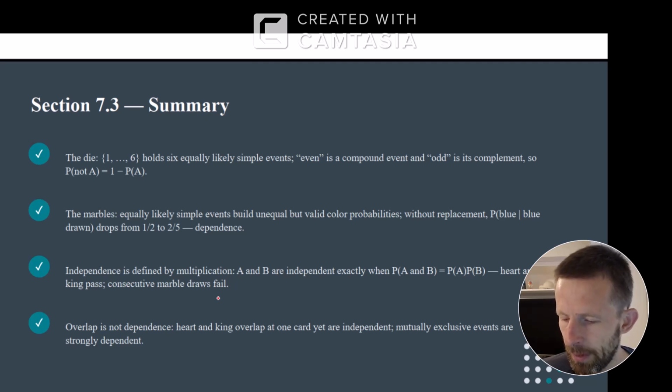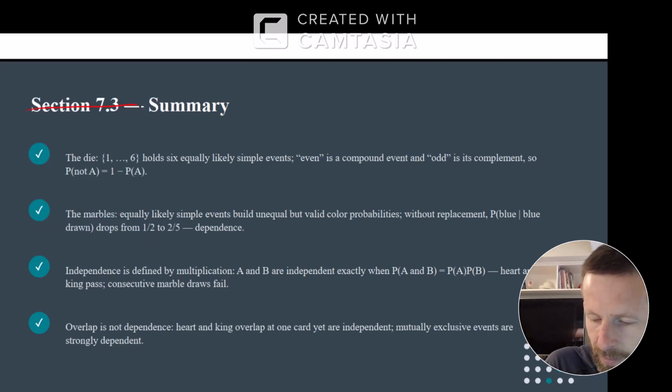So summary, we looked at the die, 6 different events. We talked about even and odd being complementary. Marbles, that's kind of a classic example of dependent events if I pull out multiple marbles out of a bag without mixing them up. Independence is defined by multiplication. A and B are independent exactly when probability of A and B is probability of A times probability of B. Overlap is not dependence. You can have a heart and a king overlap at one card, and yet they are independent. So that is lesson 5.1.